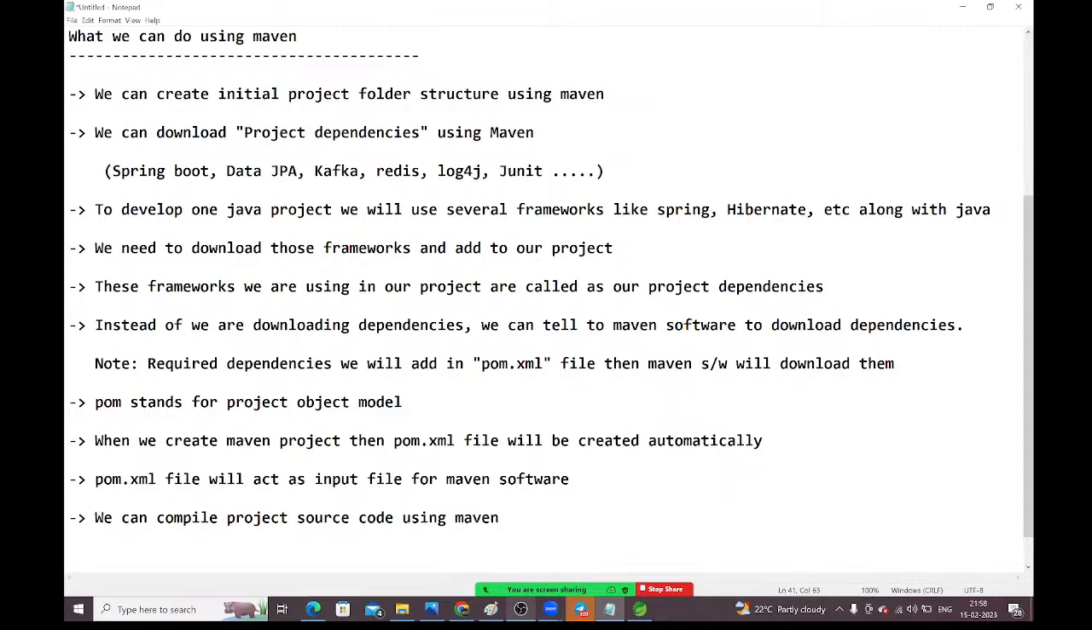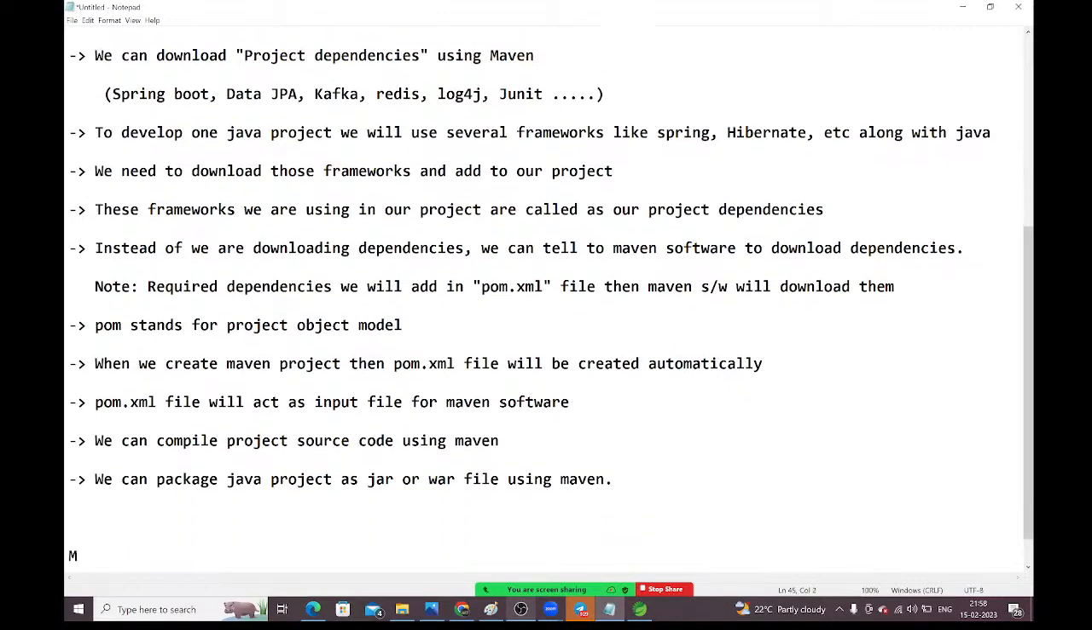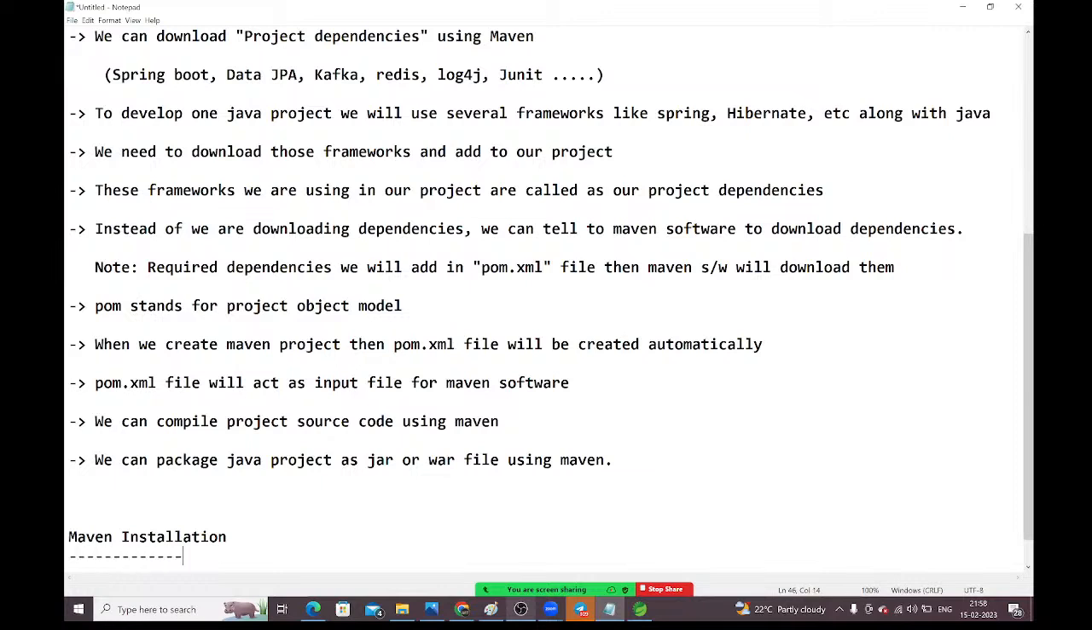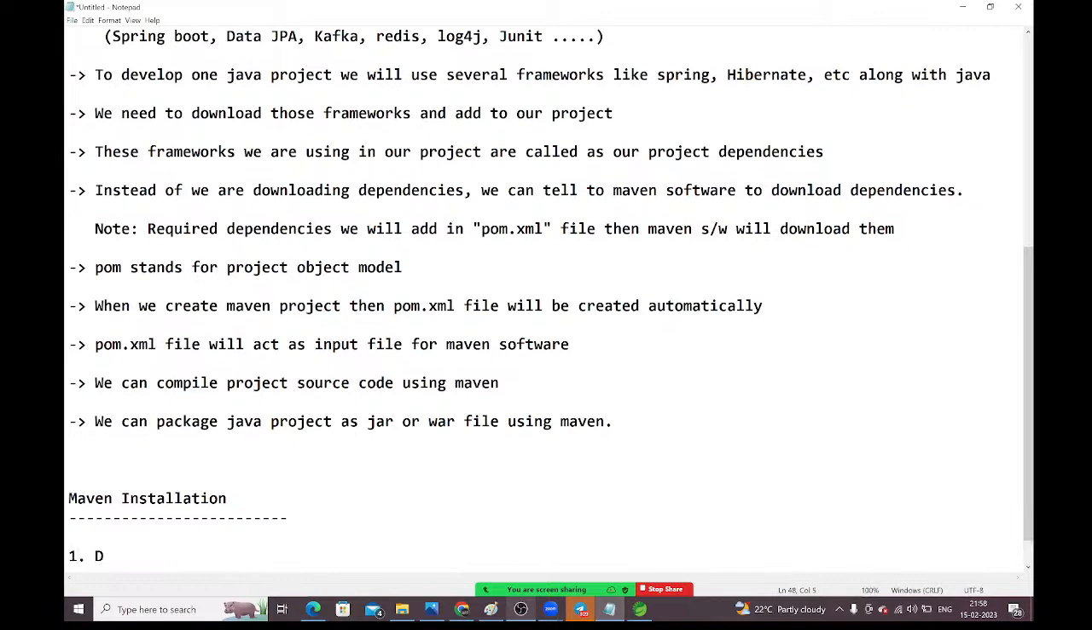Fine, guys. We'll see the installation process. Maven installation, guys. Already I told, Maven is developed using which language? Maven is developed using Java. So compulsorily, first you should install Java, guys. Maven is developed using the Java programming language, so first you need to install Java. How will you install Java, guys? Let me give the steps.